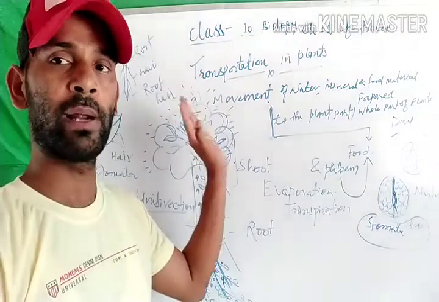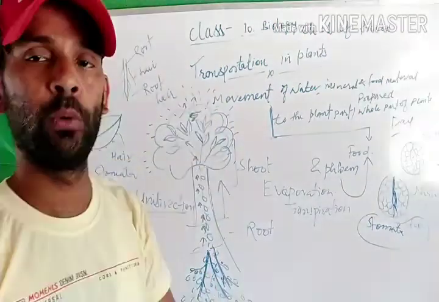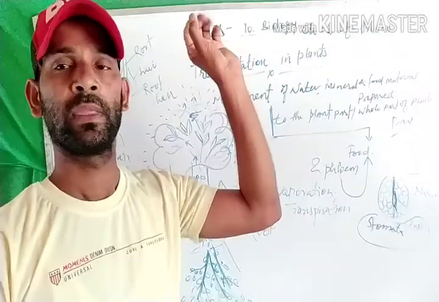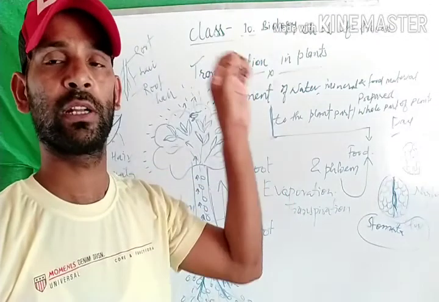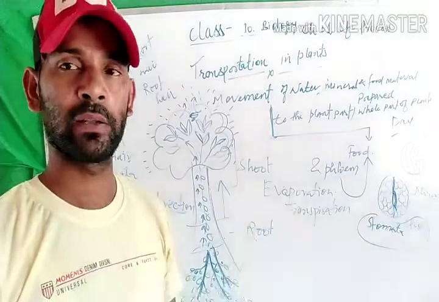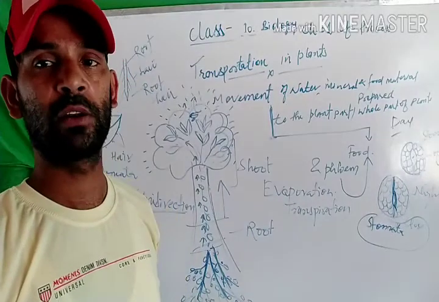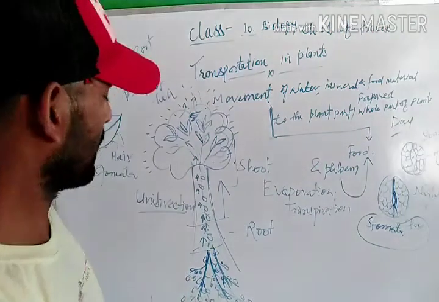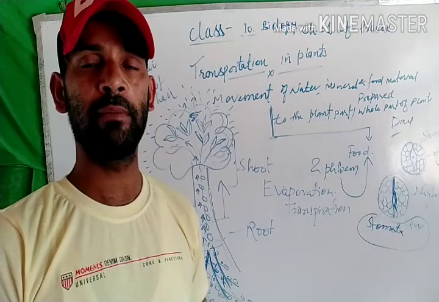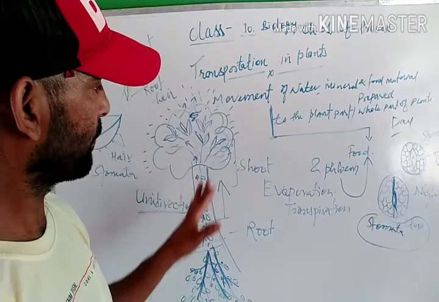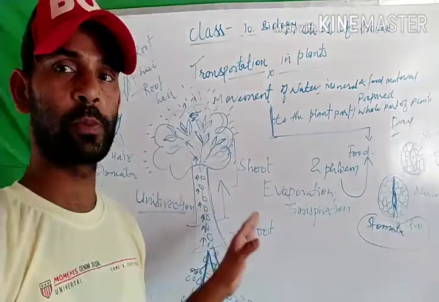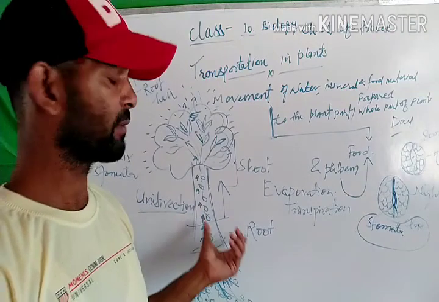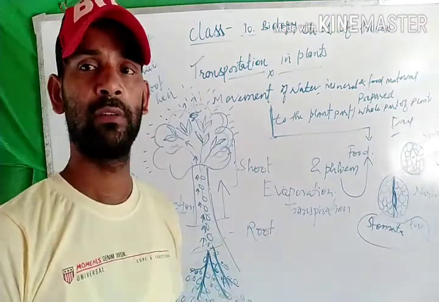To the whole parts of the body, from the lower part up to the aerial part. The water transportation takes place by the root hairs, which are present in the root, by the turgor pressure or turgidity. And there are two types of particular tissues present, where particular cells are combined to form them. The first one is xylem, and the second one is phloem.